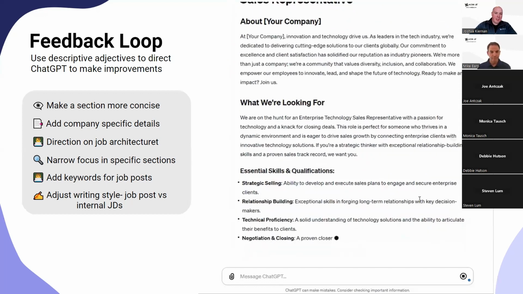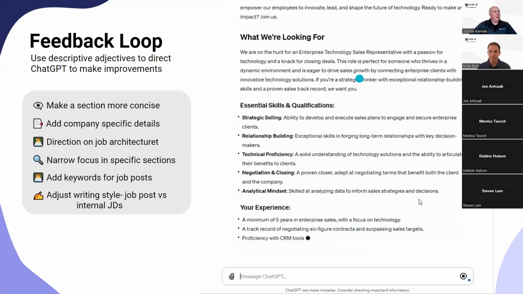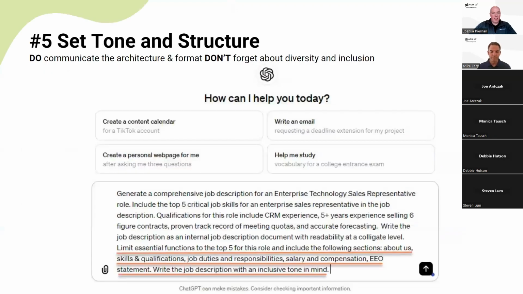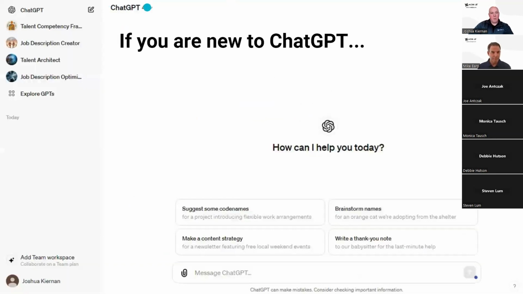Another question in the chat is, we said ChatGPT 4, is that a paid service? Yes, it is. Let me go back to our first slide. By default, when you sign up for ChatGPT, you'll have version 3.5, which is the free version. If you decide to upgrade, you get ChatGPT 4, which includes the ability to use custom ChatGPTs, which we're going to get into in a second, and then be able to upload those documents for analysis.